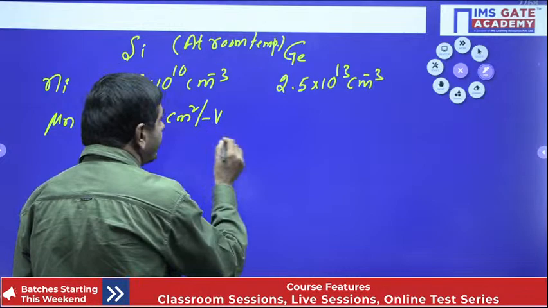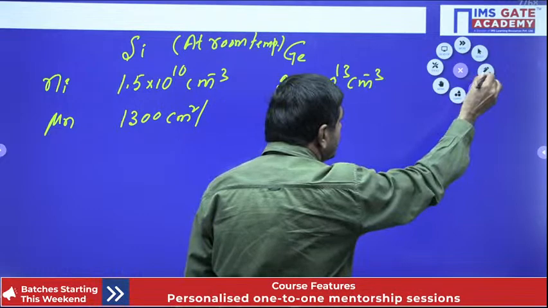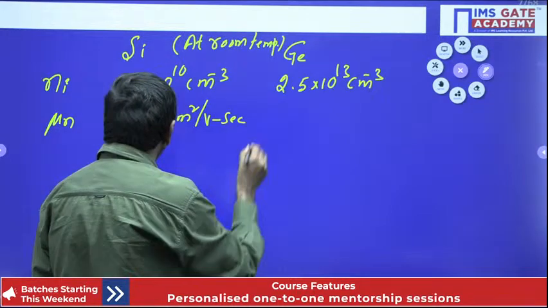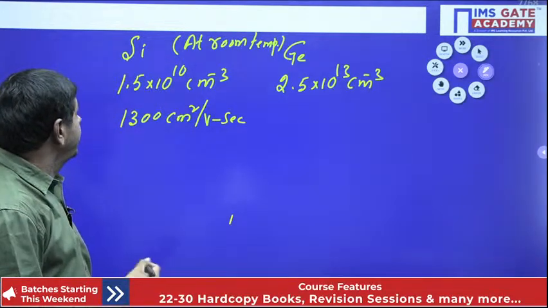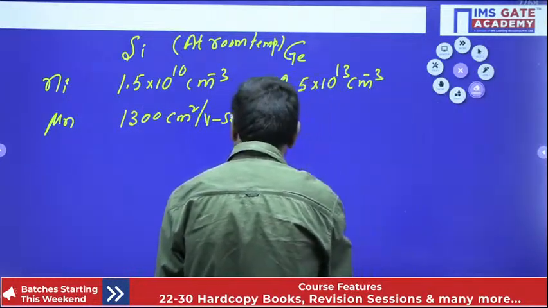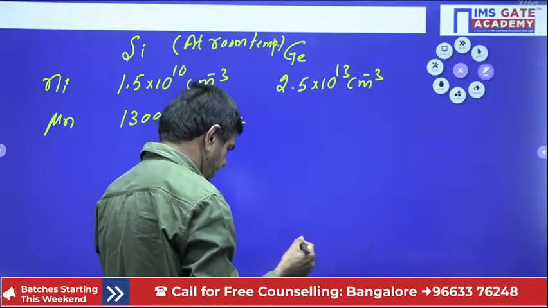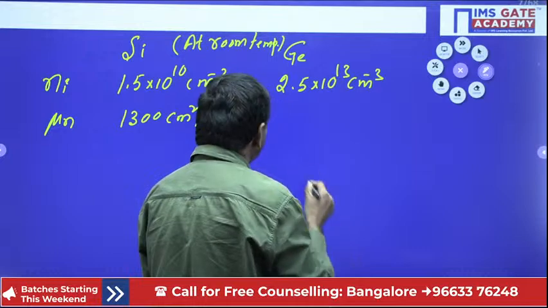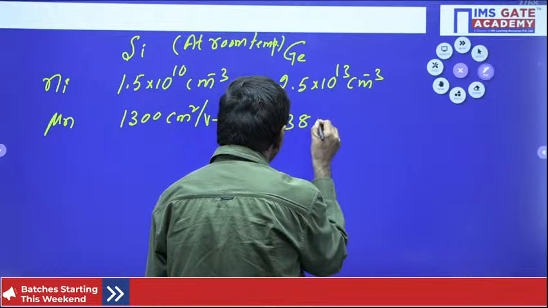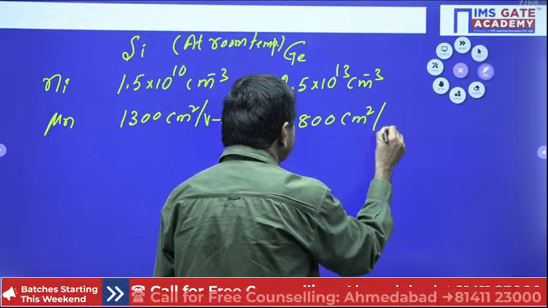These are fixed values, you must remember. And for germanium, mu n can be taken as 3800 cm square per volt second.